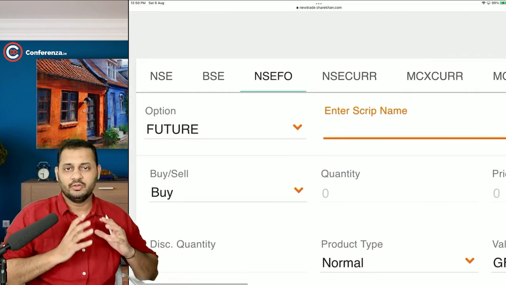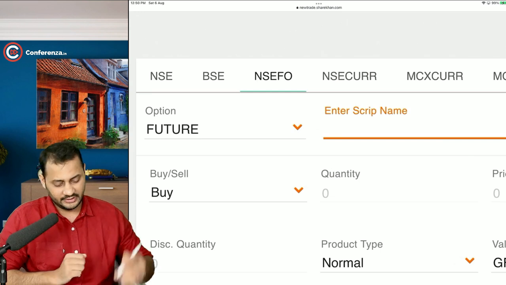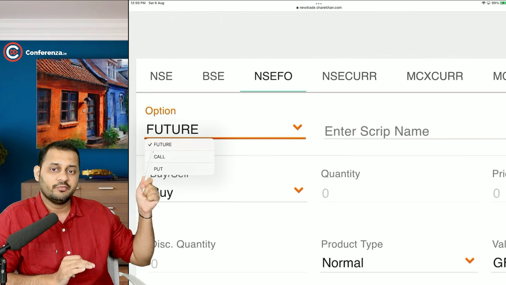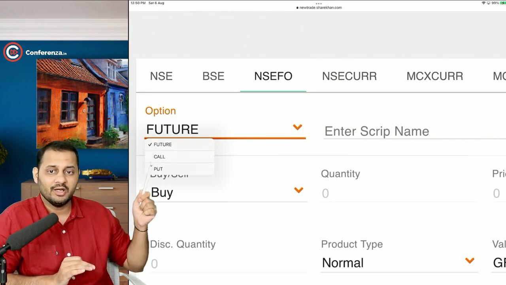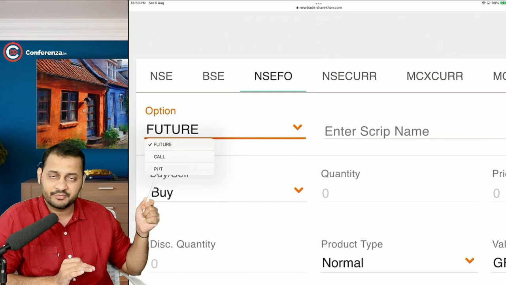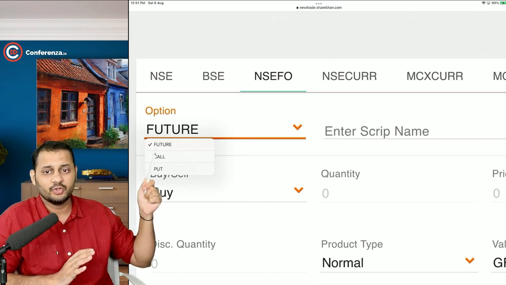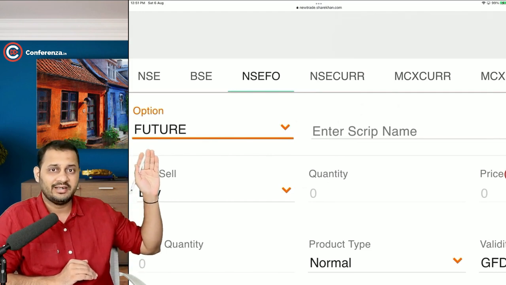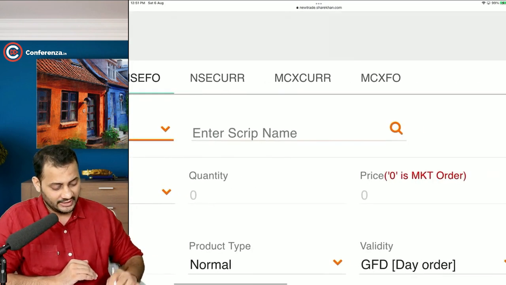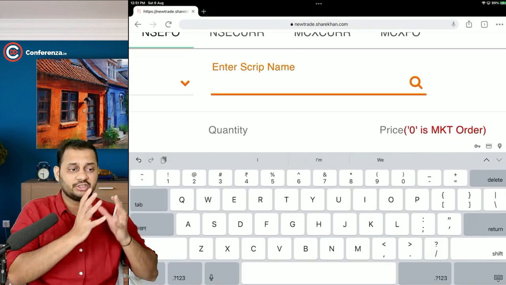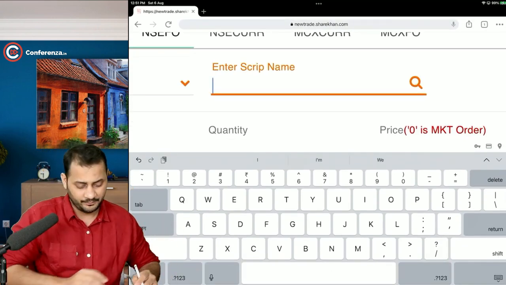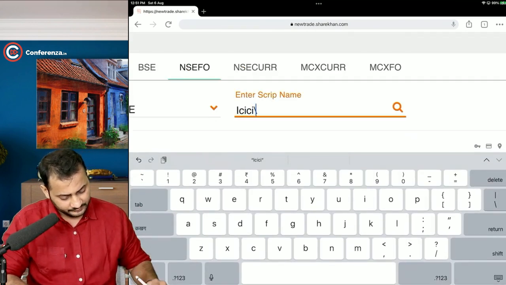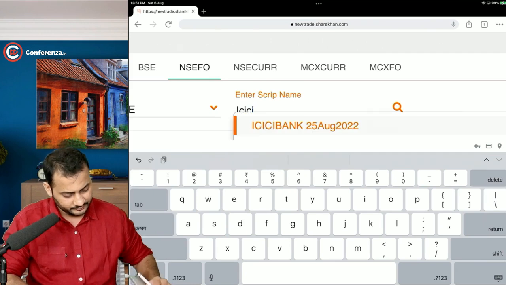Okay. So first we start the discussion of futures. Let me tell you that there are 3 different options in this: futures, call and put. Call and put are a part of the options contract, which we will discuss later on. Let's first go with the futures contract. Once I have selected that I want to trade in futures, I will have to select the security, which stock's future I want to buy. So let's say ICICI. If I select ICICI, let me see, yeah.